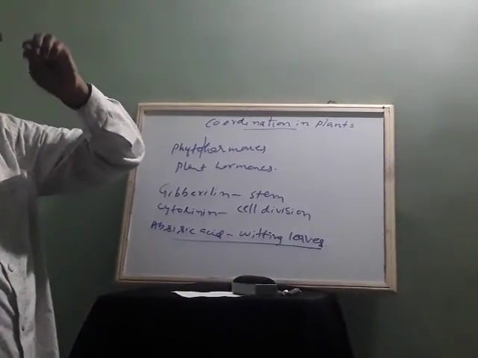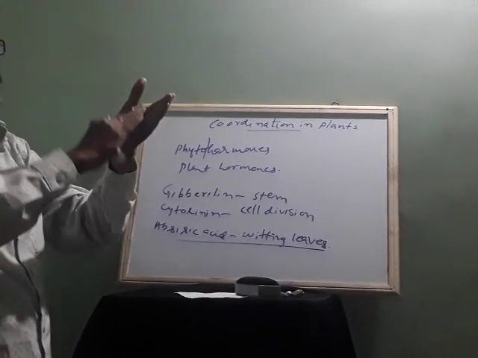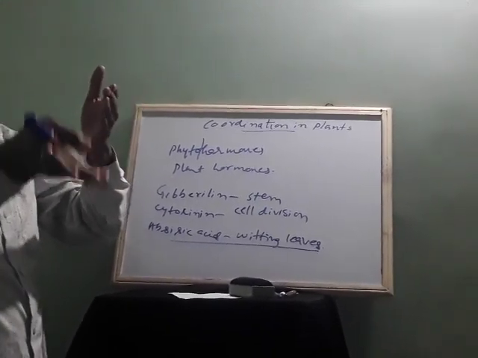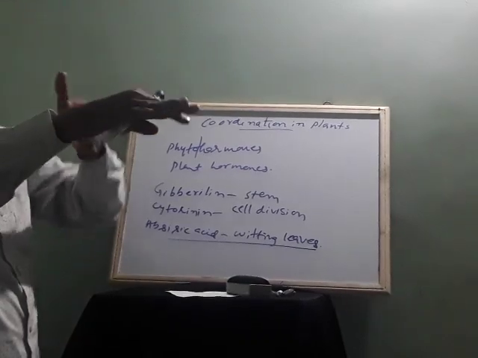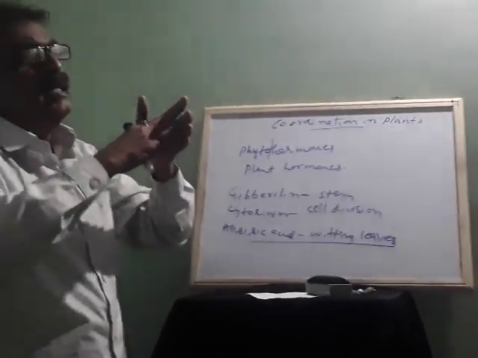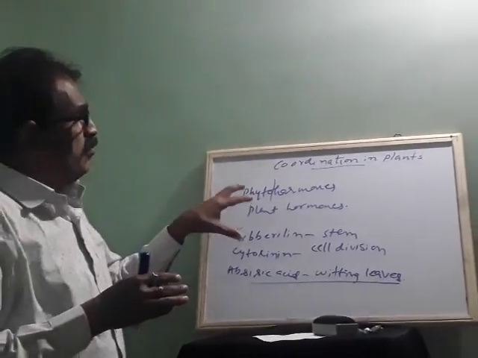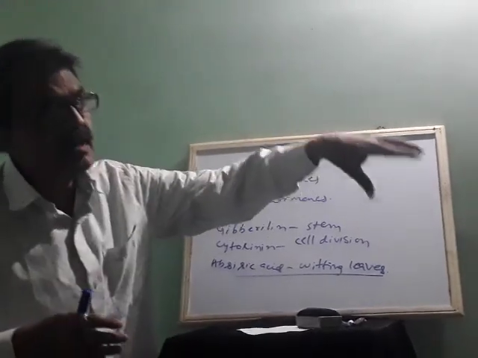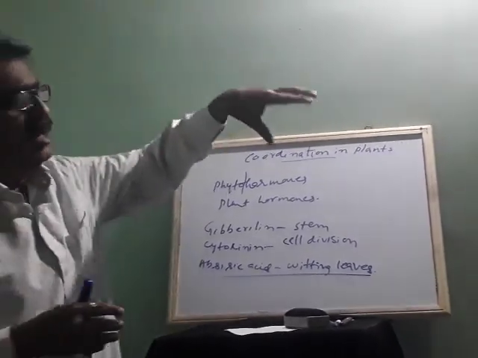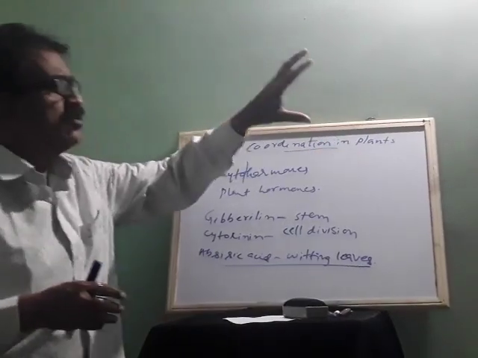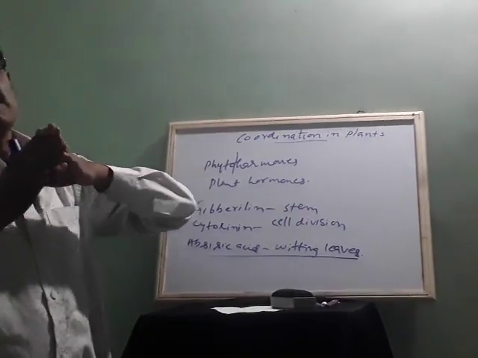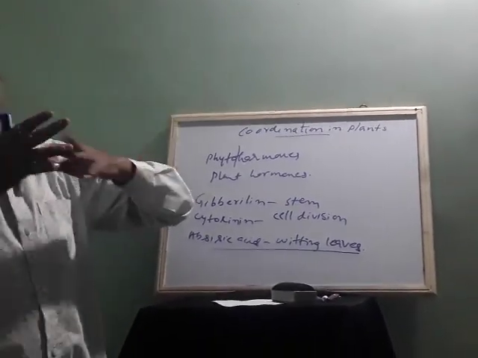For example, as I told, from receptors to the spinal cord, then to effectors. In between it will not go anywhere. But hormones, which are chemical substances required for animals also, convey the message through diffusion to all parts of the body.